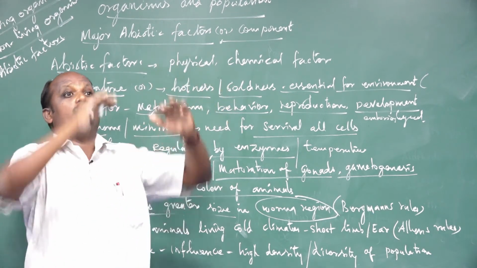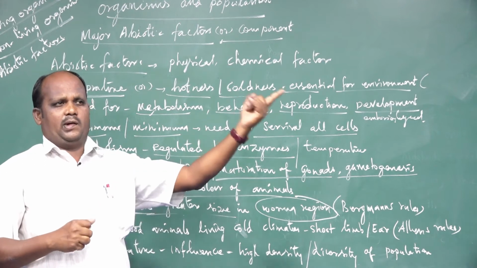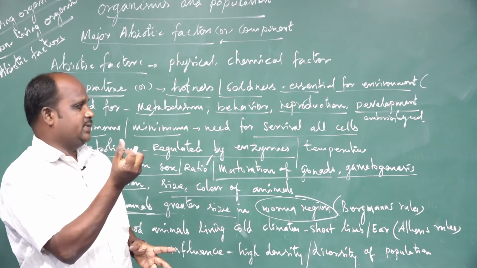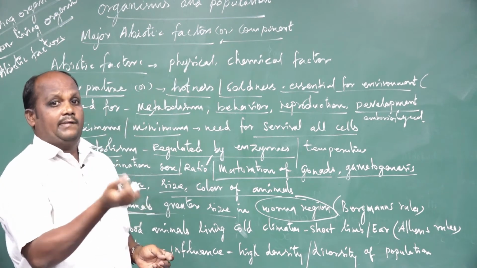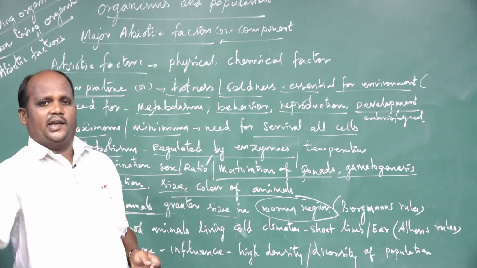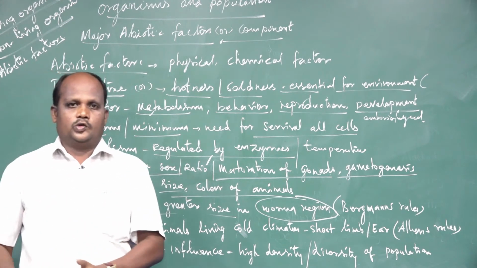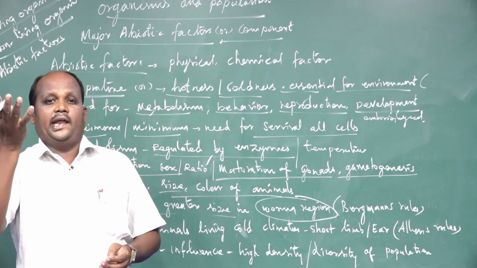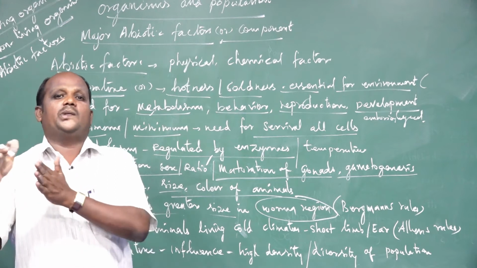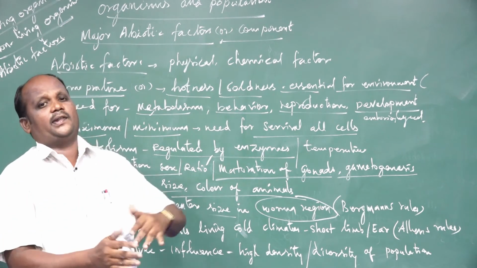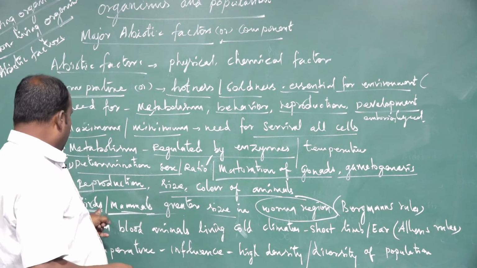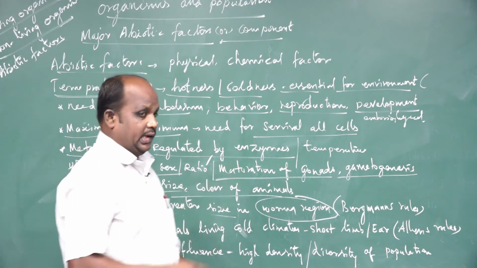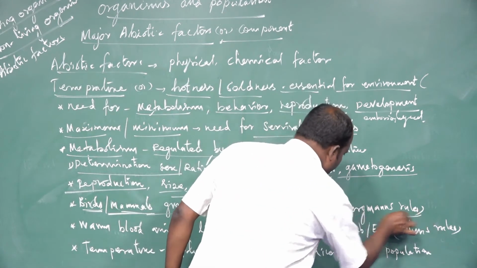Understand, warm region animals and bird populations develop a greater size. What is the meaning of greater size? Huge size. Because temperature and many factors are available, they stimulate metabolic processes and reproductive activities. Everything is influenced by temperature. In the polar regions, temperature is minimum, so metabolic activities, animal development, and reproductive activities are dead slow because of the minimum temperature. So temperature is very essential for these activities. Bird and mammal populations develop greater size in the warm region. That rule was given by Bergmann.